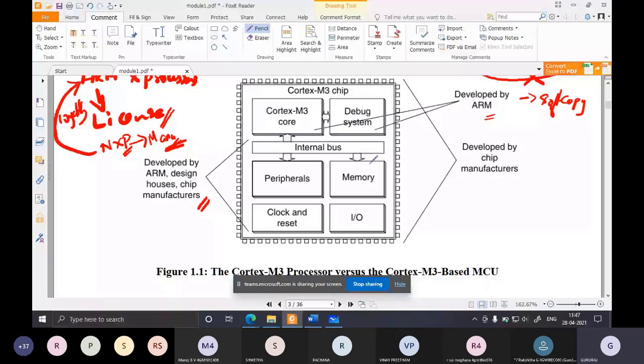What Vivo does is just assemble the components. That is the concept. They get the processor from Snapdragon, the Qualcomm company. They get the memory from some other company which is good at manufacturing memories. They get the clock and reset circuits from some other company which is good at that particular design.